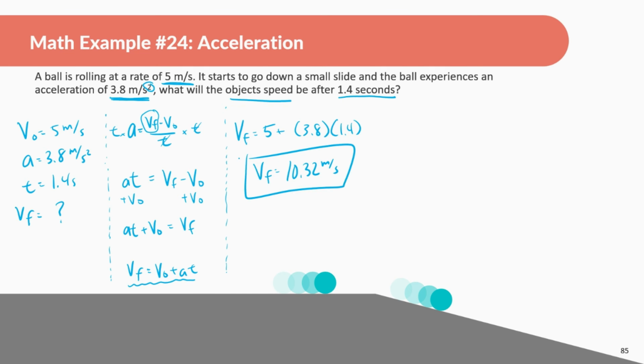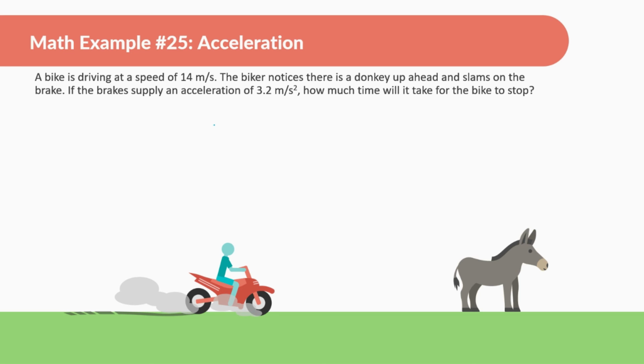All right, guys, let's look at the next problem. A bike is driving at a speed of 14 meters per second. The biker notices there is a donkey up ahead and slams on the brakes. If the brakes apply an acceleration of 3.2 meters per second squared, how much time will it take for the bike to stop? Okay, so let's look at this.